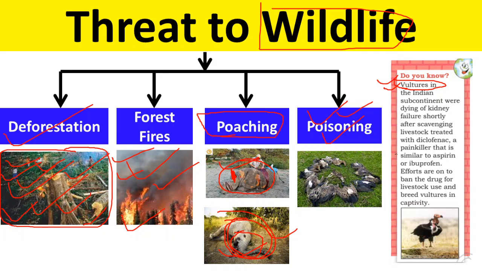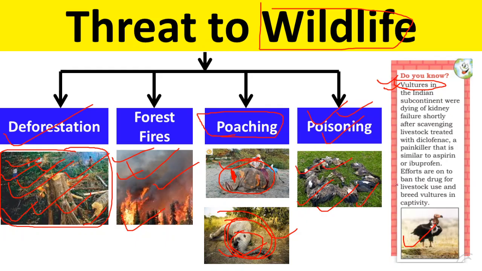And because those medicines are still available in the body of those dead animals, those medicines are not suitable for the life of these vultures. So if they eat the meat of those dead animals, they die.